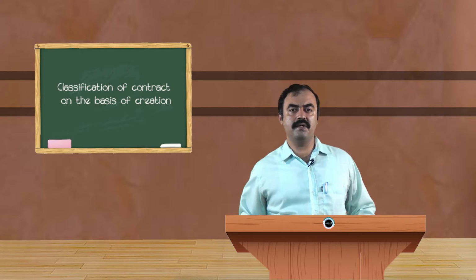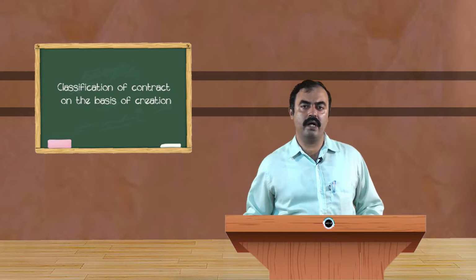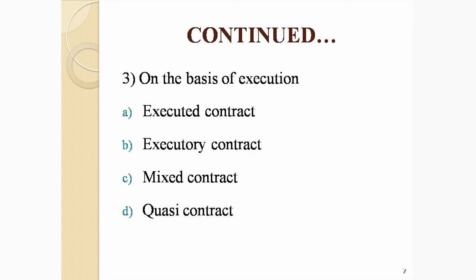The third type of contract which we come across is called a mixed contract. In the case of a mixed contract, it is partly executed and partly executory. Partly executed, why? Because normally it is confirmed that the obligation will be fulfilled, but the complete obligation is not fulfilled.